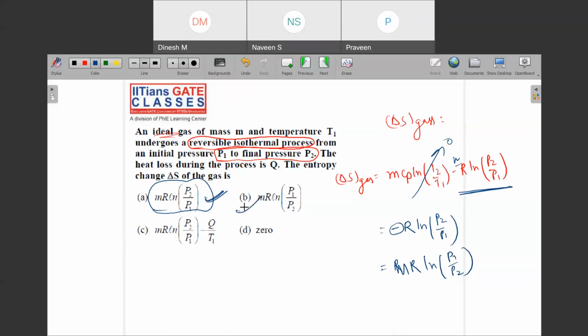So option B is correct. Even though the other says the same thing, since there was a minus sign, if the minus sign had been mentioned, then that was correct. But since they have not mentioned any sign here, that means you will have to take care of this sign as well. Okay.